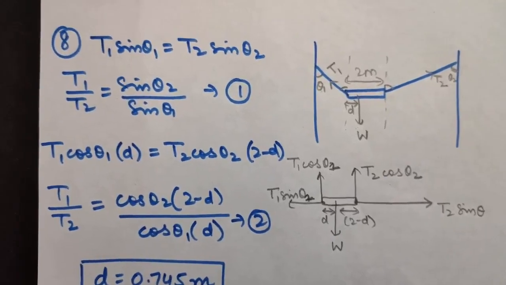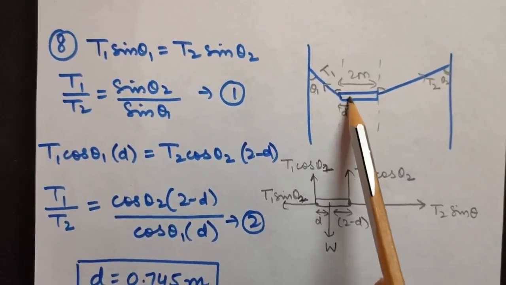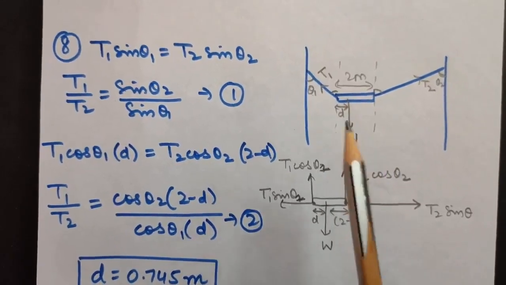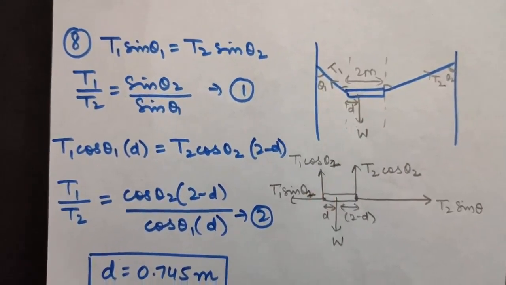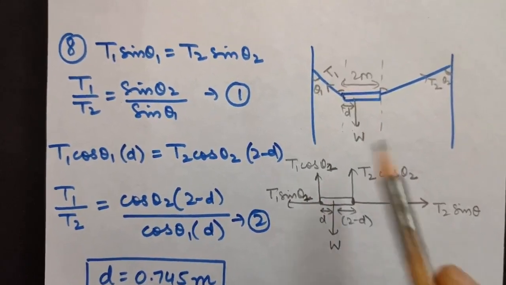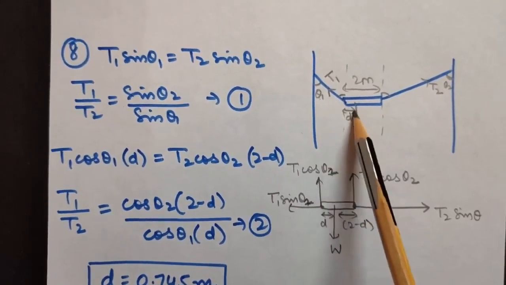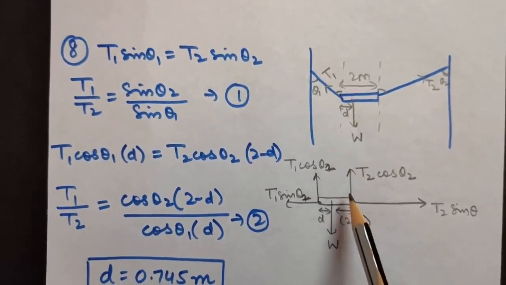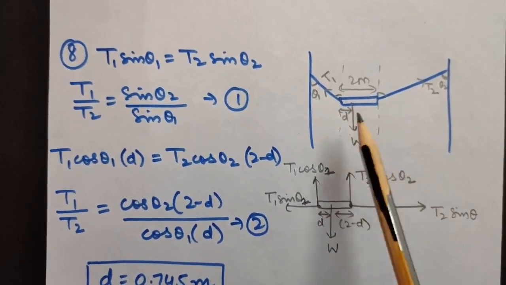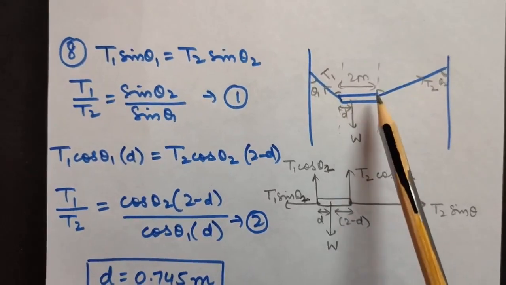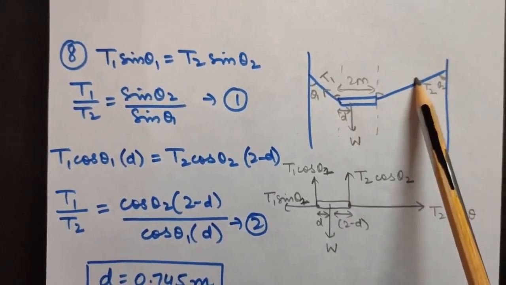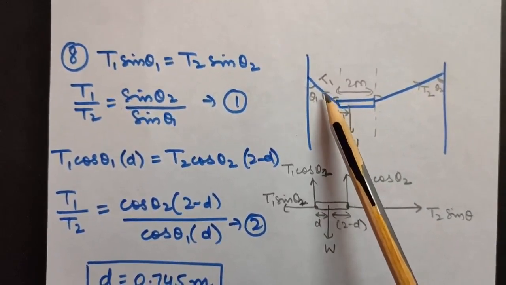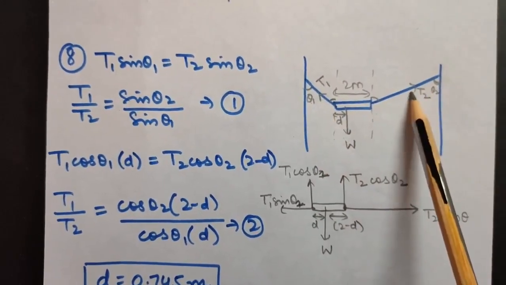As I told you, the center of gravity is that point where the weight of the body acts and rotational torque is 0. That means we can use rotational equilibrium here. This distance is given to be d, so this distance will be 2 minus d. I have made another diagram for this. Because this is a string, in this direction there will be a tension, and in this direction there will be another tension. I am denoting these by T1 and T2.